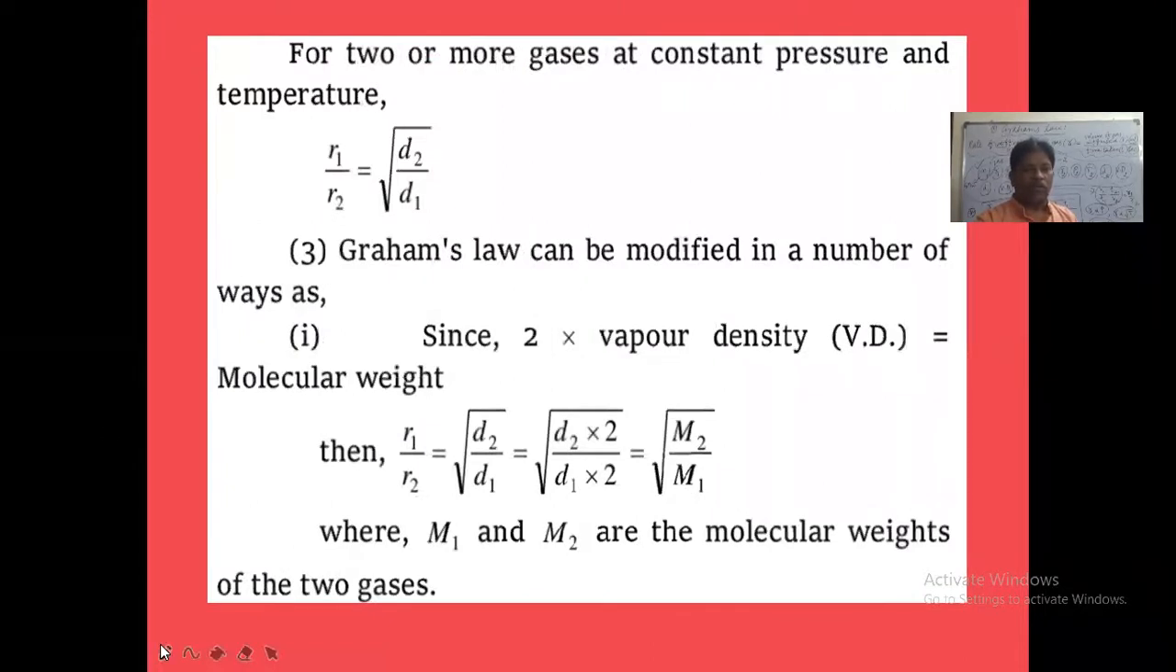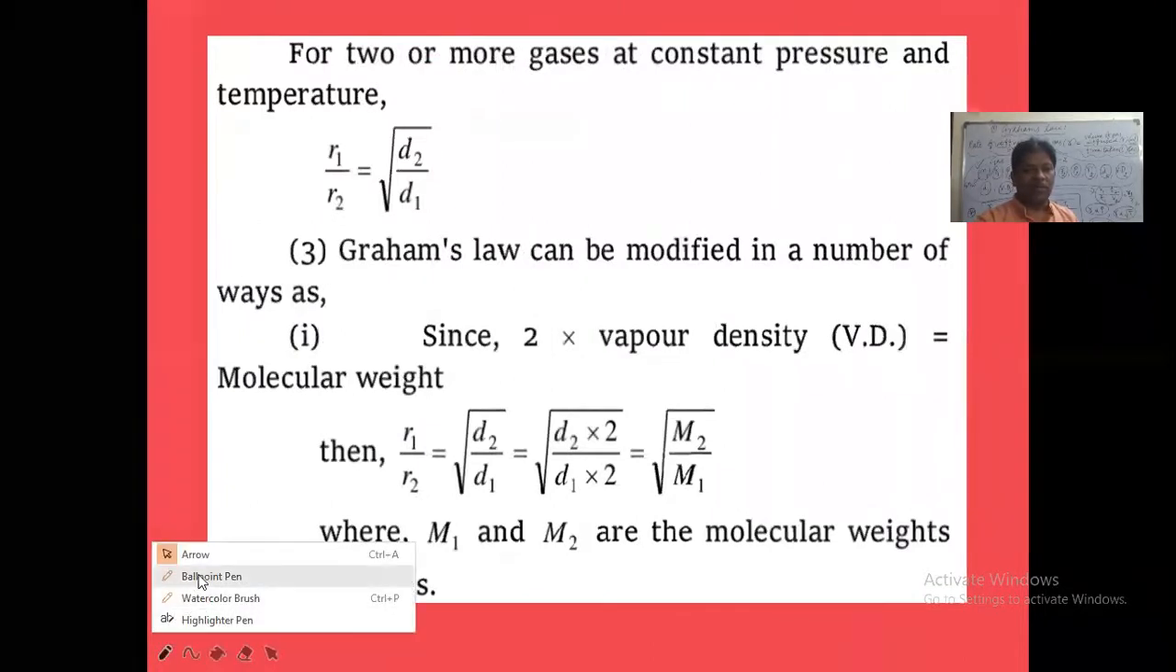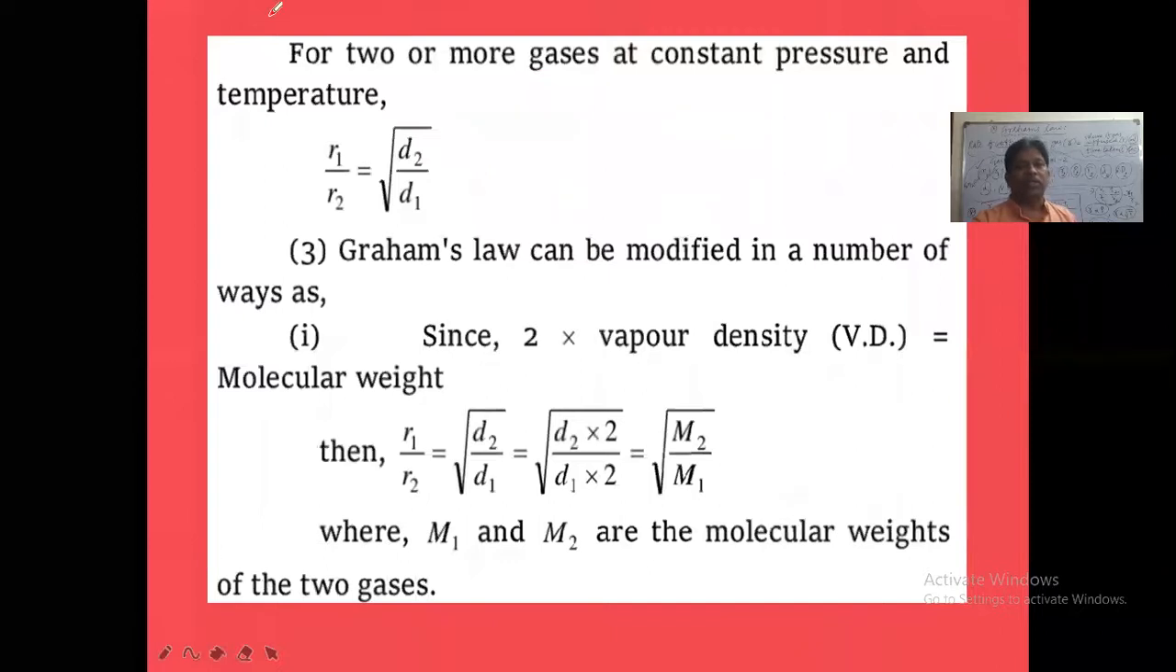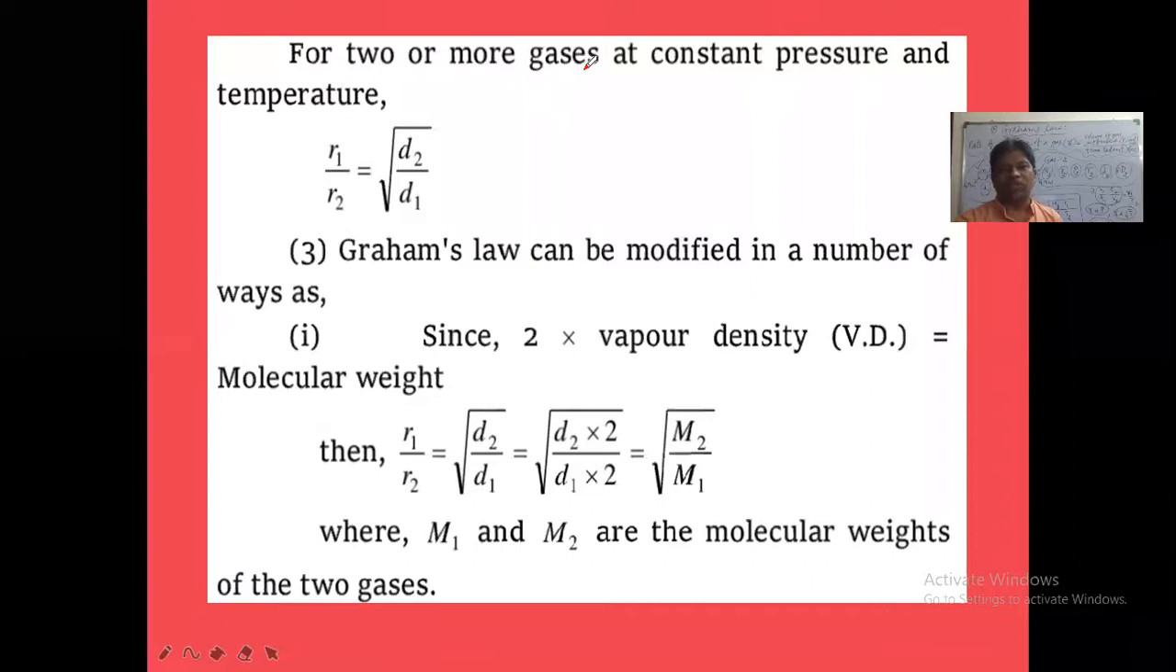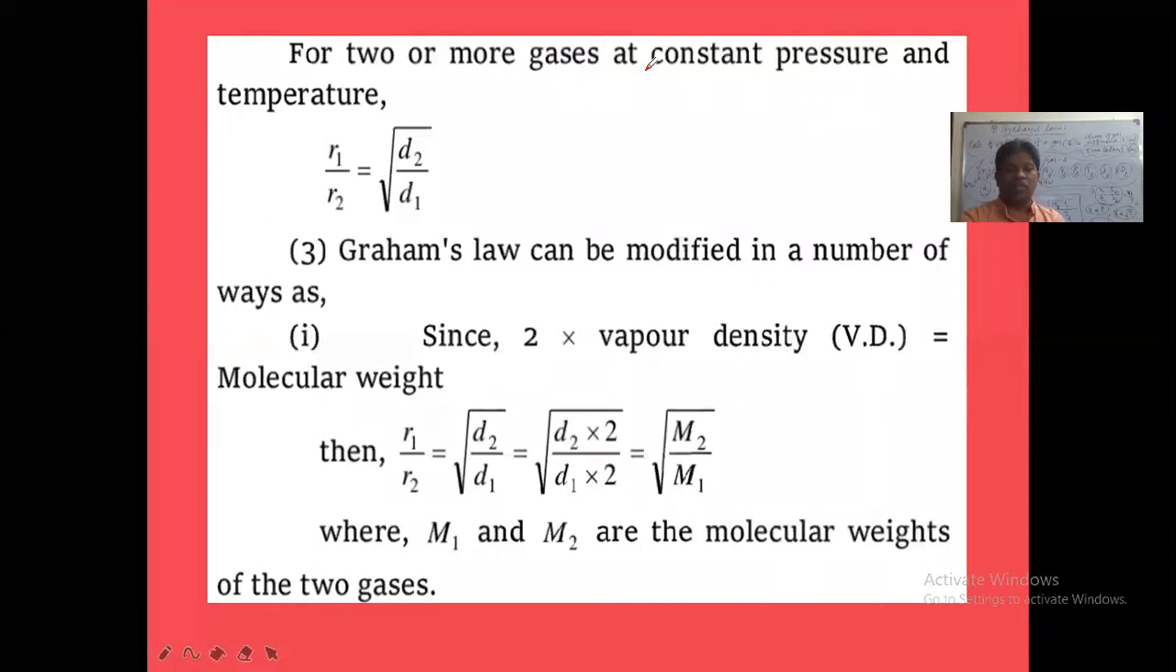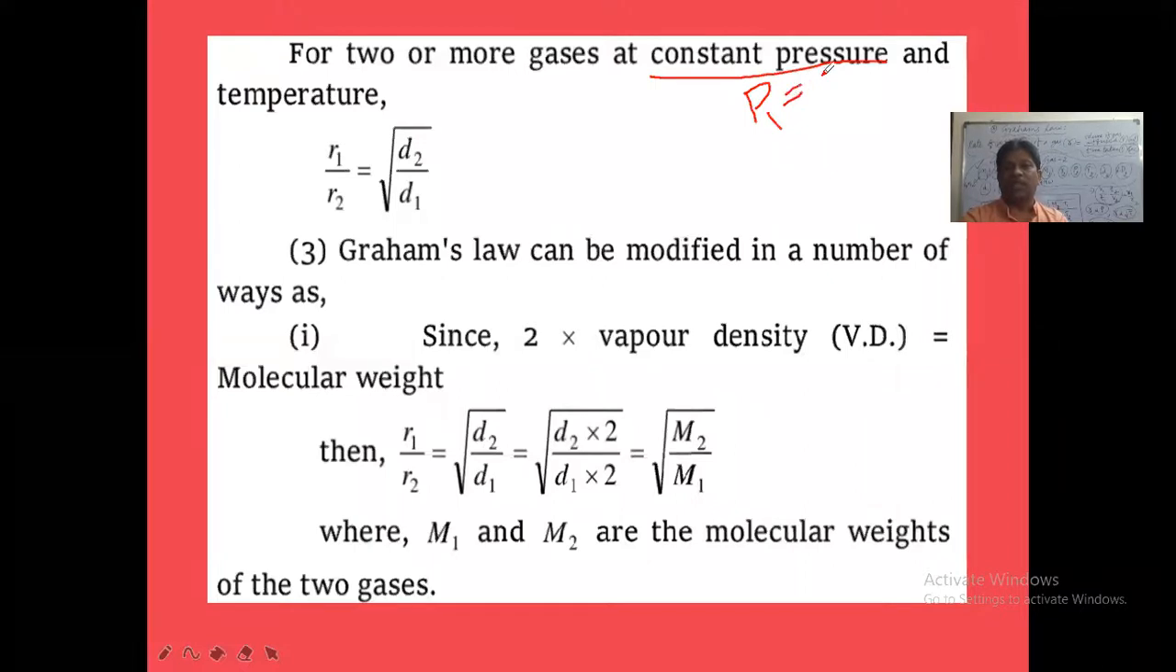So after what we discussed yesterday, we are continuing with the same thing. Suppose we have taken this condition: for two or more gases at constant pressure. Constant pressure means P1 is equal to P2, the pressure of the first gas is equal to the pressure of the second gas.